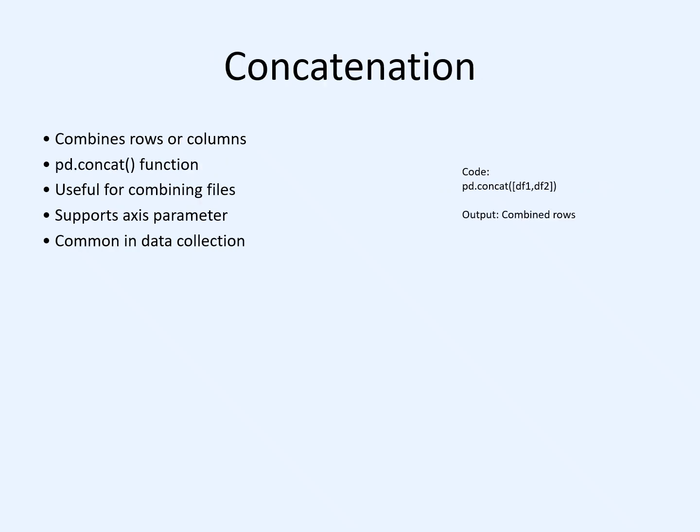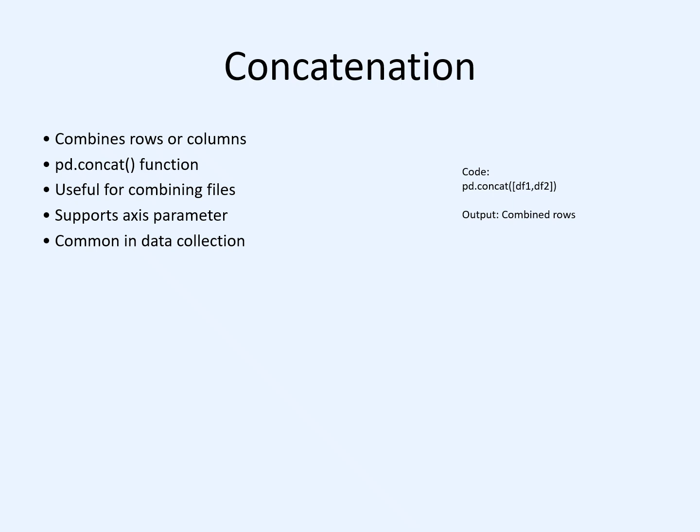Concatenation. Concatenation is a technique used to combine multiple datasets by adding rows or columns together. In real-world data science projects, data is often collected from different sources in different time periods. For example, a company may store sales data for each month in separate files. We can combine these files using concatenation.